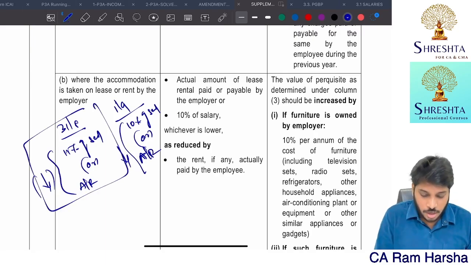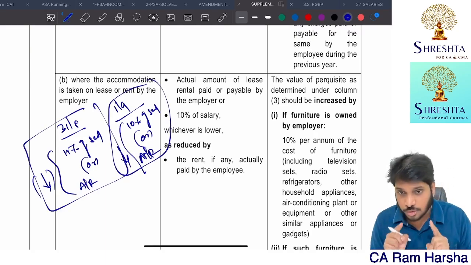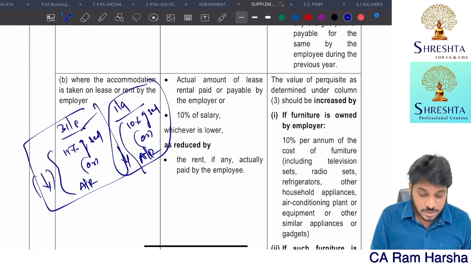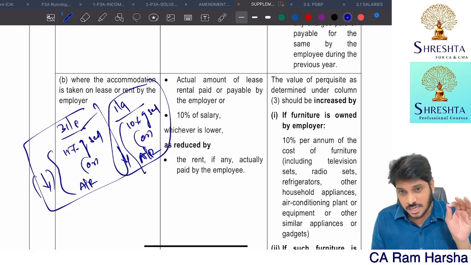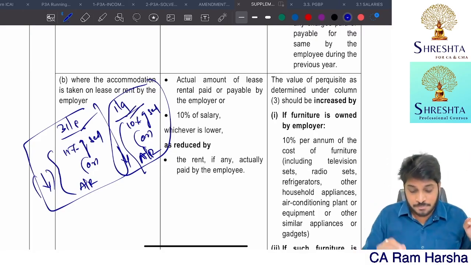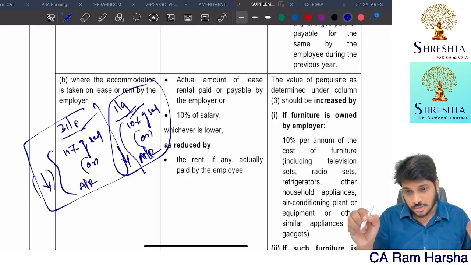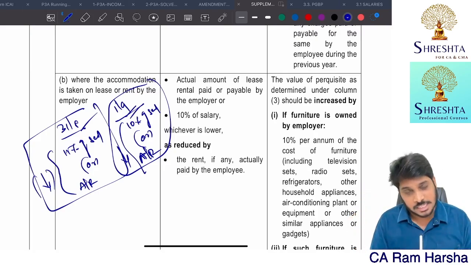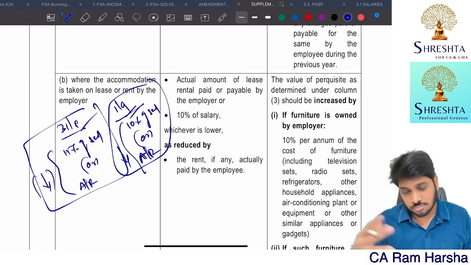Even for hotel accommodation, and even for rented accommodation, you have to remember this. Up to 31st August, 15% of salary of those 5 months or actual rent paid for those 5 months, whichever is lower. Whereas from 1st September, 10% of salary or actual rent, whichever is lower. So even for rented accommodation the same dates will apply. That's it. So continue revision.